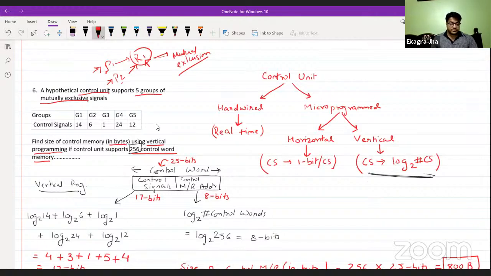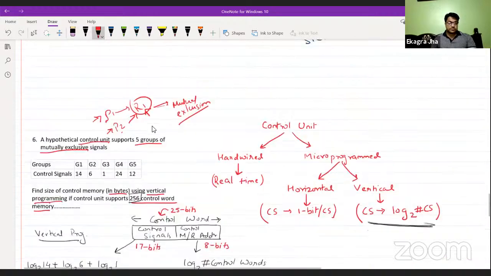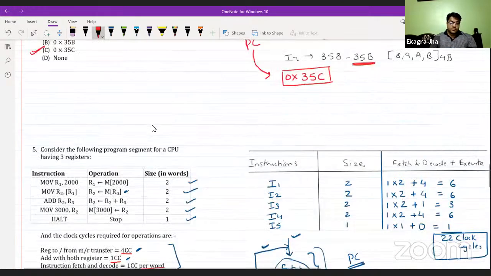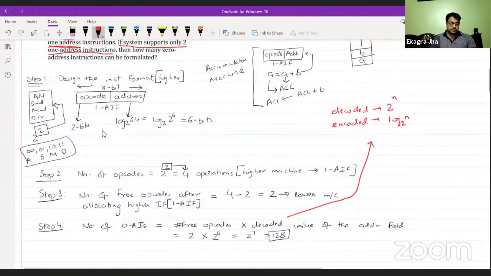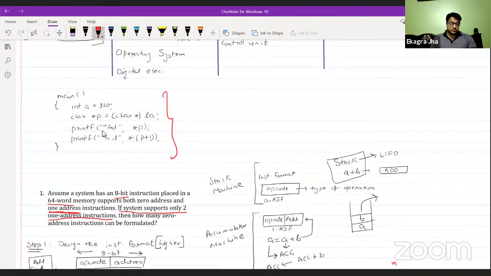Any other doubt? Or should I explain the first programming question? Streaming might have some delays. Just let me know. Shall I explain the first pointer question? Okay.